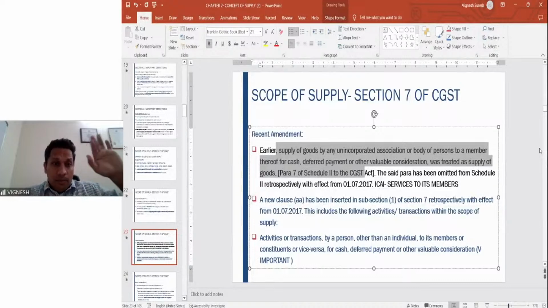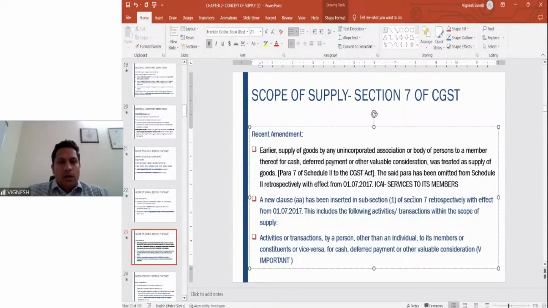Why has it been removed? Because this respective supply of services and goods is specifically given in section 7 subsection 1 clause AA. That was specifically given, due to which it is clearly mentioned, and therefore this 7(1)(AA) has been covered in this particular point. So I hope this issue is clear for you. Let me see if any queries here.